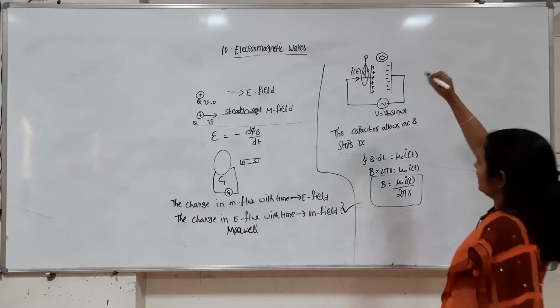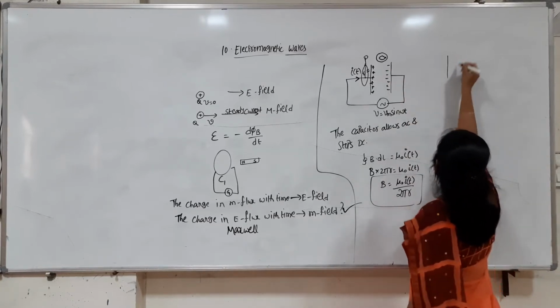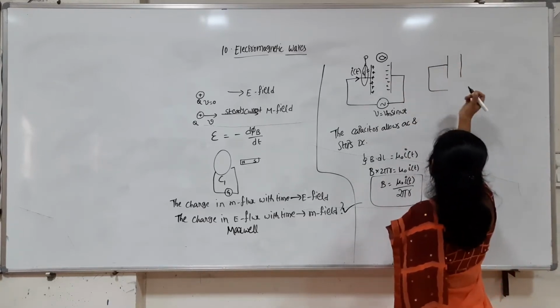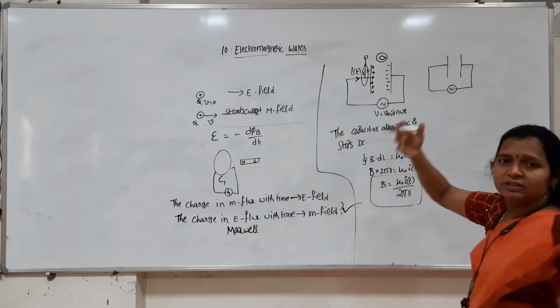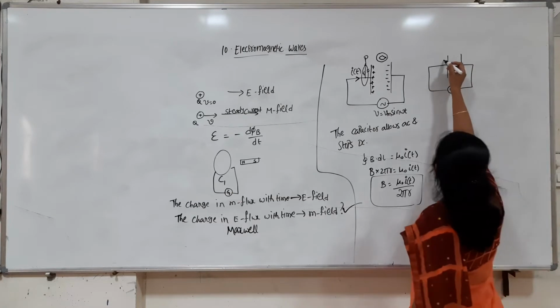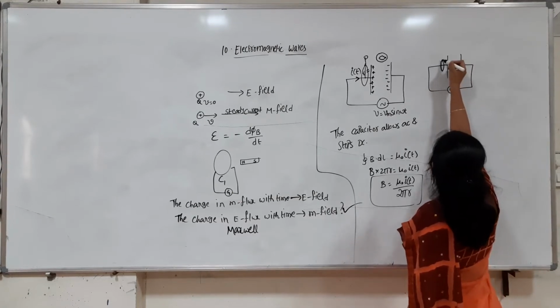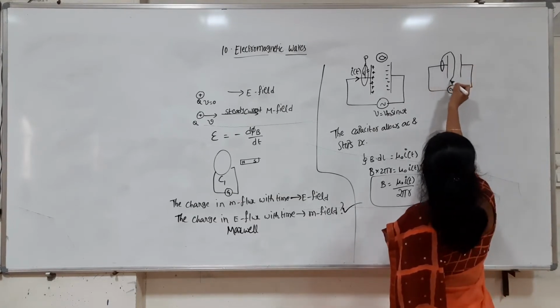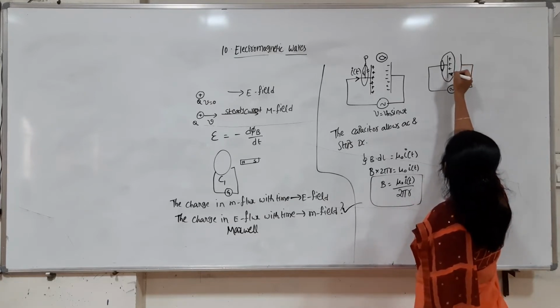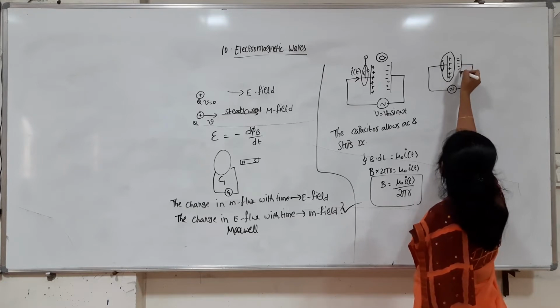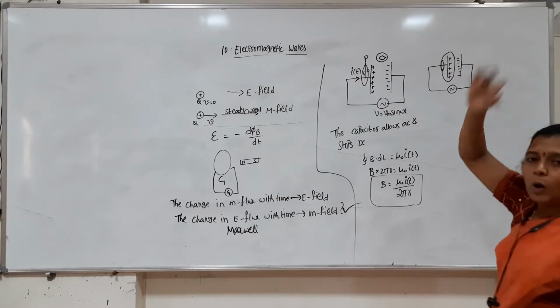Now at the same point P, he wanted to calculate the magnetic field using another closed surface, where the shape of the closed surface is different. So he took a pot-shaped closed surface. The bottom part was in between the parallel plate capacitor and the front part is outside the capacitor.